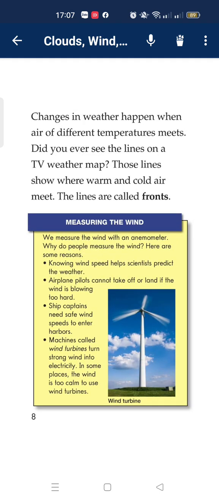Changes in the weather happen when air of different temperatures meet. Do you ever see lines on a TV weather map? Those lines show where warm and cold air meet. The lines are called fronts.